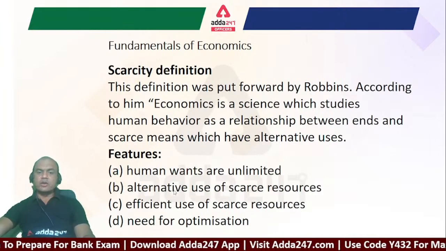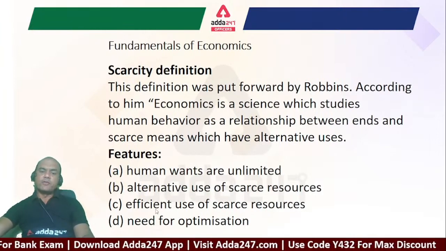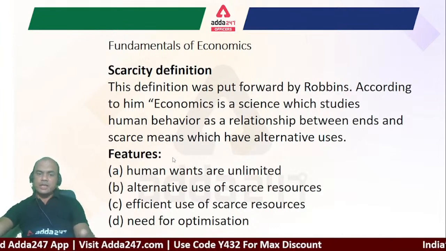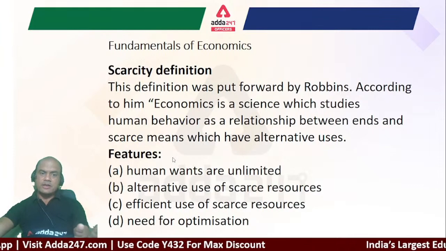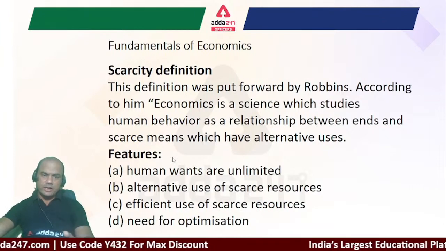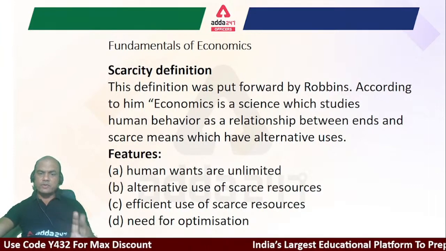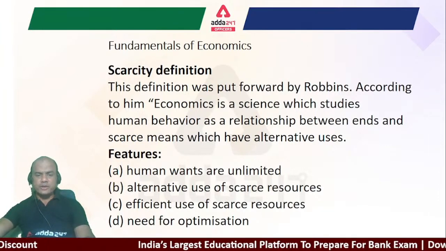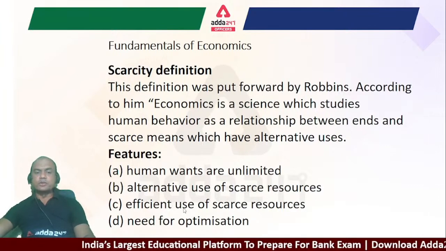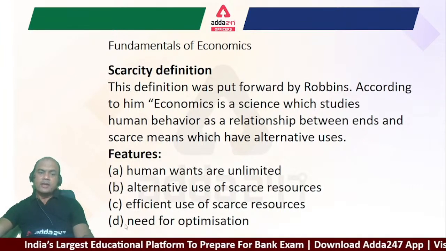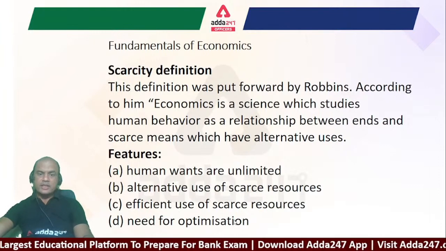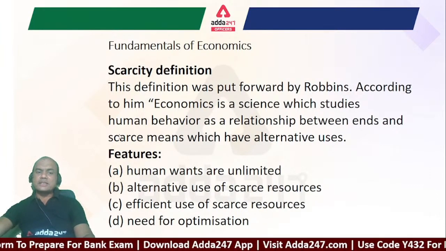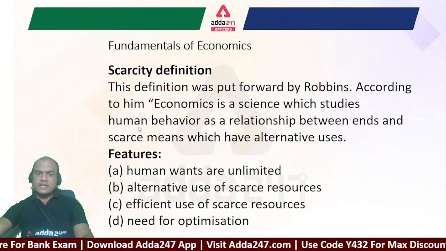Okay, so it always has alternative uses. Efficient use of scarce resources. So this is important. If I have 3 choices, pay my child's fees, or go for a holiday, let's consider these 2 choices. Which one will you serve? You will definitely serve paying the fees. So that's the meaning of efficient use or rational decision. Okay. Next is need for optimization. Need for optimization means whatever I am getting, I'll try to satisfy the maximum of the ends with these scarce means.